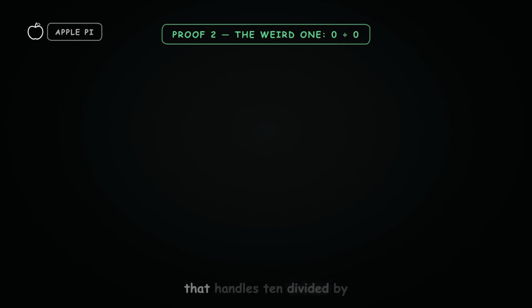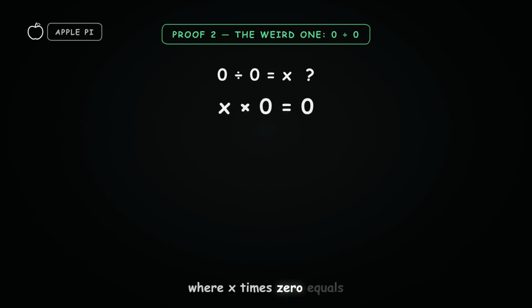Okay, you might be thinking, that handles 10 divided by 0. But what about the really weird one? What about 0 divided by 0? Let's be strict and follow the exact same logic. This is our second proof in green. We're looking for a number x where x times 0 equals 0.